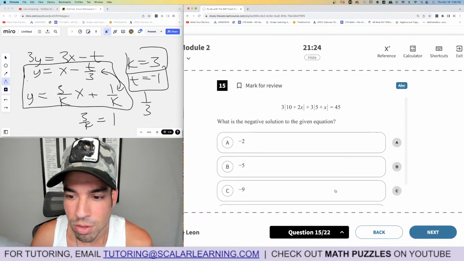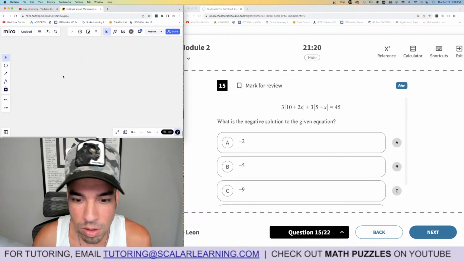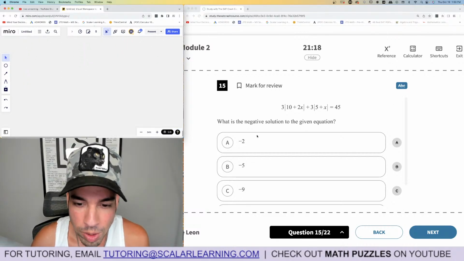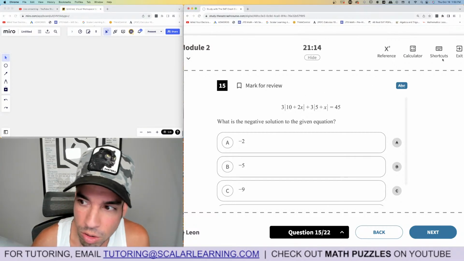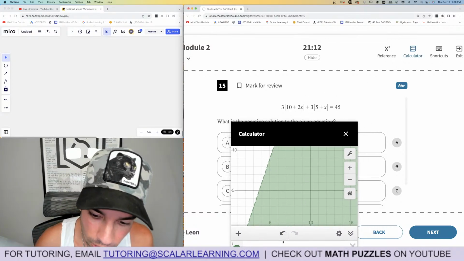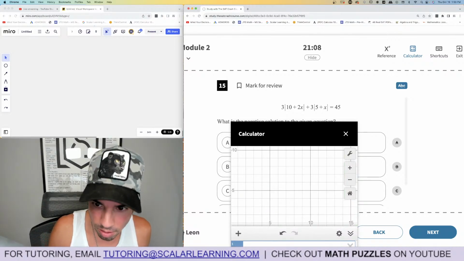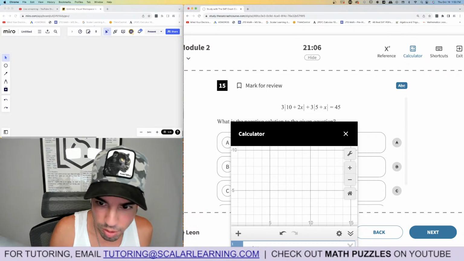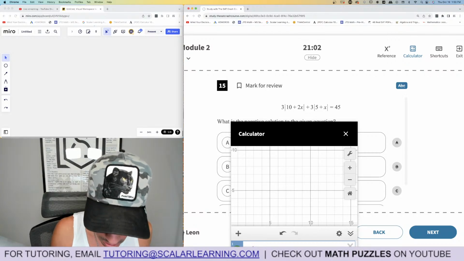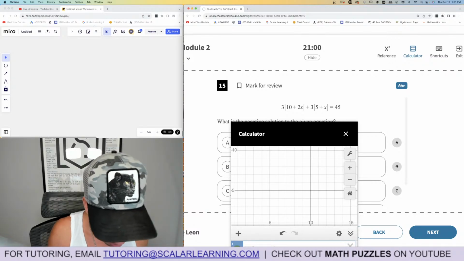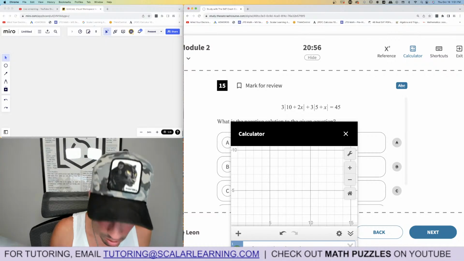Okay, what is the negative solution to the given equation? All right, negative solution. We can just plug and chug, or I could also graph this. Let's use the calculator a little bit more. I'm going to show you how to do it. All you have to do is type 3 plus absolute value of 10 plus x, plus 3 times absolute value of 5 plus x, absolute value, is equal to 45.